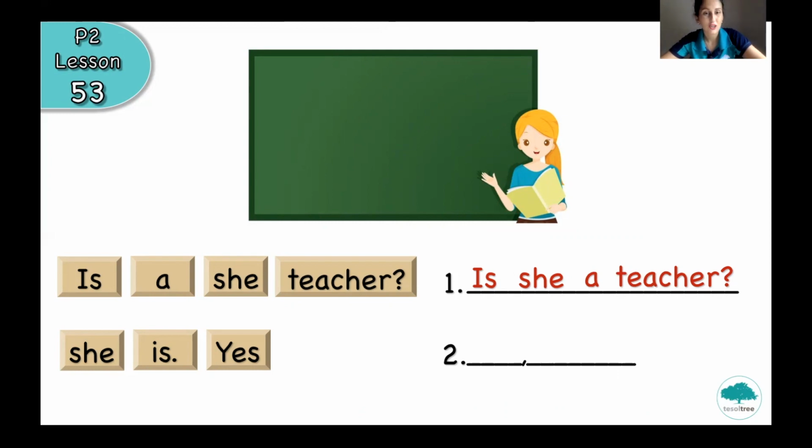Is she a teacher? So we have the picture. And if we look at the picture, we have to answer. Let's have a look. We have she, is, and yes. So do you remember what will be on the first place? Yes, of course. Yes, because we can see a teacher on the picture and then she is. Good. Is she a teacher? Yes, she is. Let's try one more. I will check how do you remember this topic.